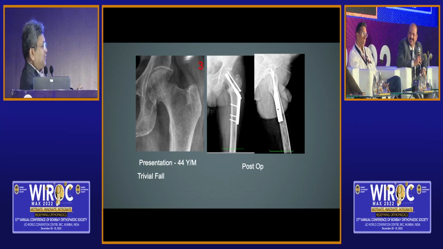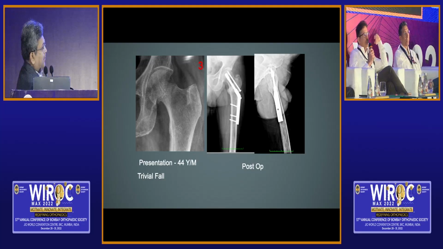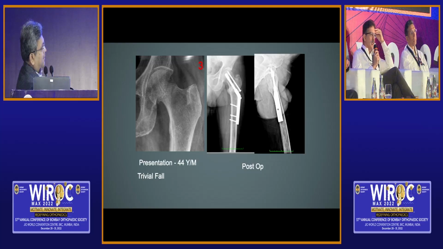Bibhas, you have seen this. So I'm going to pin Avinash down on this now. Fixation wise, basically it looks like an undisplaced fracture in the third image. So it's an incomplete fracture. It was fixed, but the collapse seems to be more than what it should be on the postoperative X-ray in AP. So I don't know, there is something more to it than just the undisplaced fracture. Obviously, I'm showing it, so there has to be something. But do you foresee any problems though?